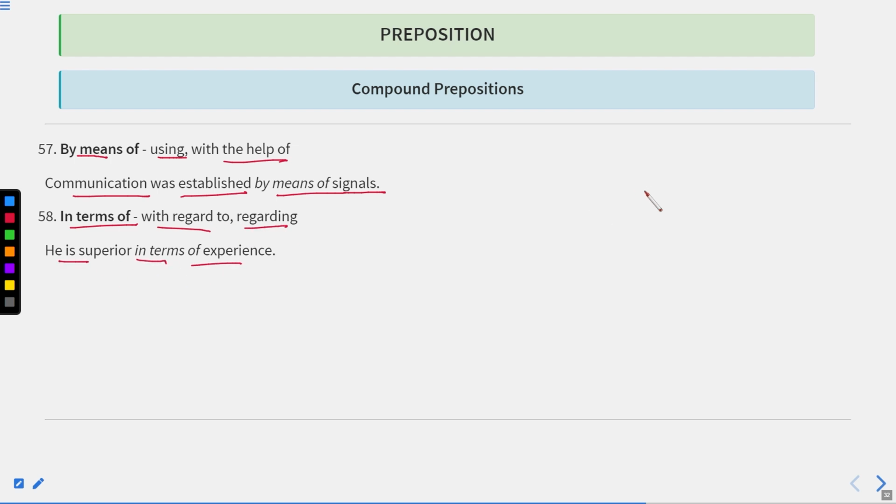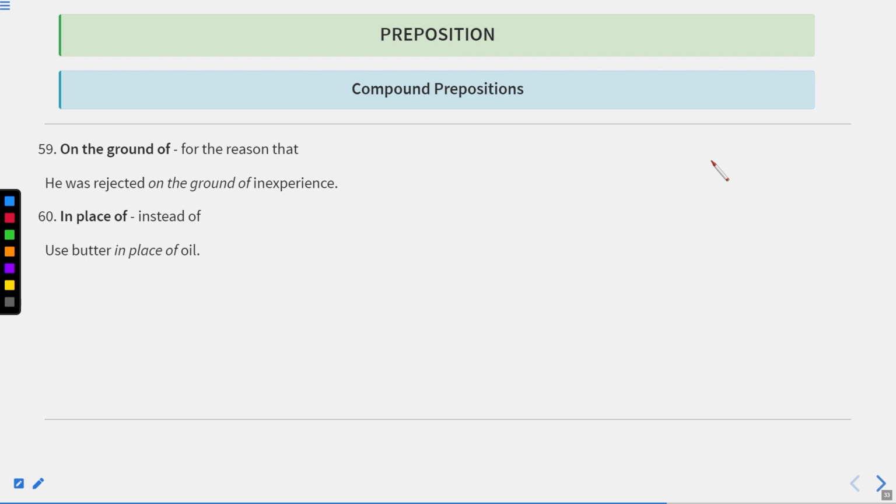It means if there are two people, A and B, then A is superior in terms of experience. It means if we talk about the experience, A is superior or senior. Now let us move to the next one. On the ground of means for the reason that. He was rejected on the ground of inexperience. So what was the base for his rejection? What was the reason? That refers to the ground.